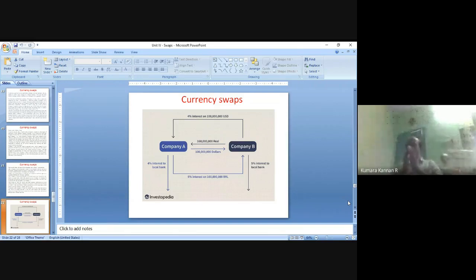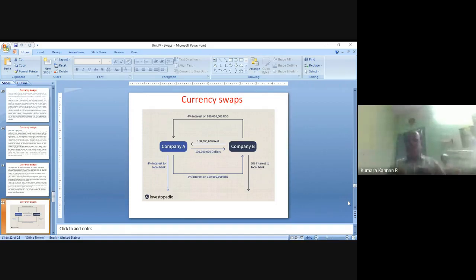The swap bank says 100 million American dollars will be raised by the American company. It orders the American company to raise 100 million American dollars from an American bank at a 4% interest rate. It tells the Brazilian company to raise 160 million Brazilian real from a Brazilian bank at a 5% interest rate. This amount, 100 million American dollars and 160 million Brazilian real, will be collected by the swap bank. They will give the 100 million American dollars to the Brazilian company and the 160 million Brazilian real to the American company. They swap the currencies.